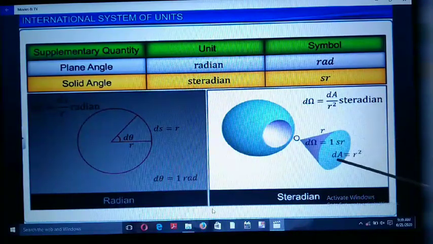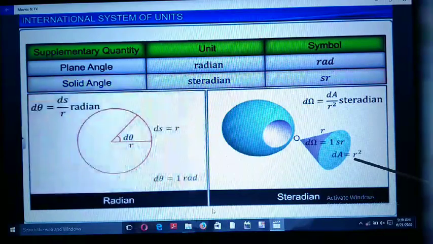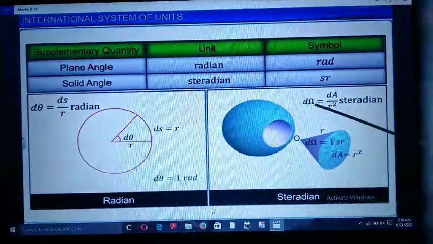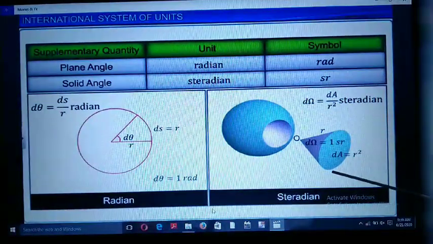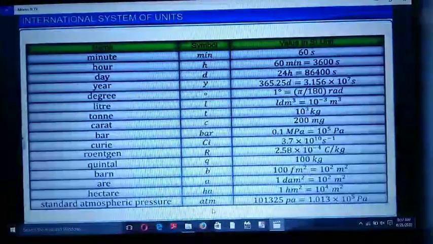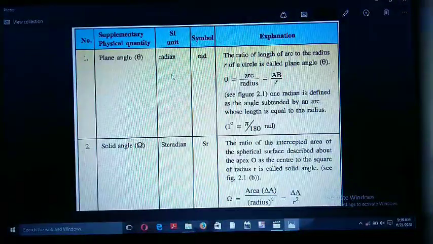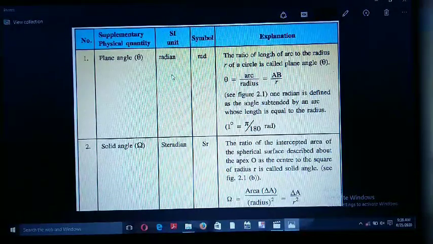Friends, now we take dA equal to r square. At that time, d omega is equal to 1 steradian. Friends, in this picture we have the two supplementary physical quantities; their unit, symbol, and definition are available.